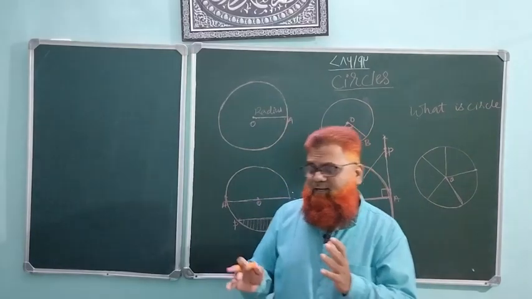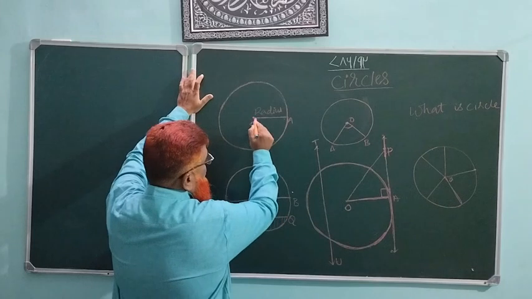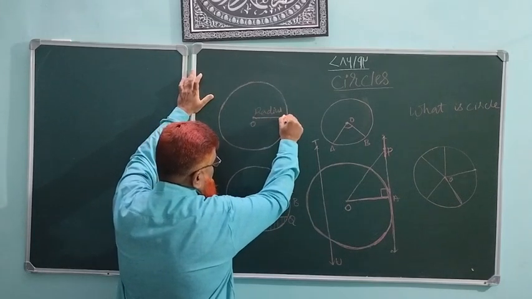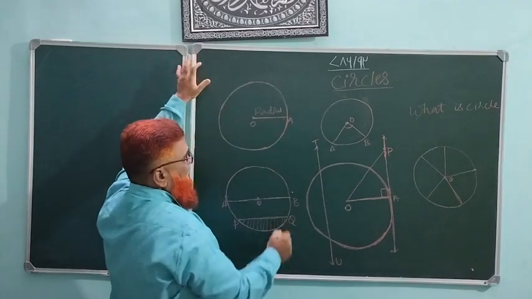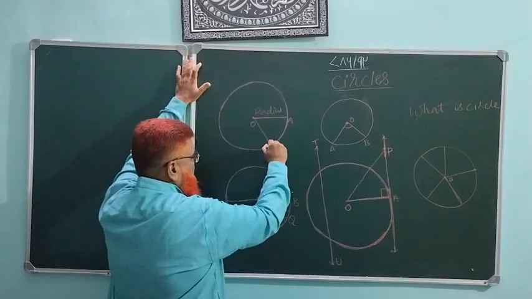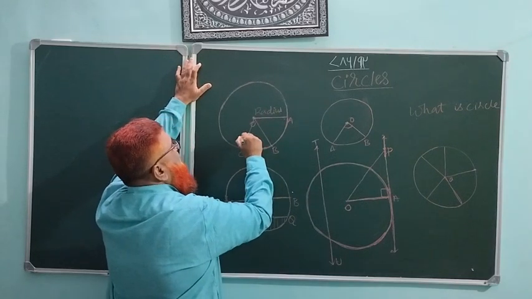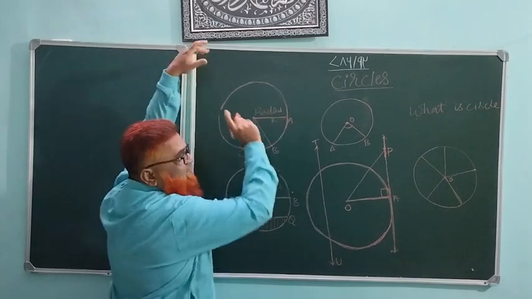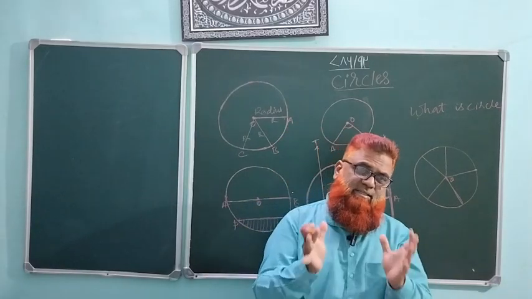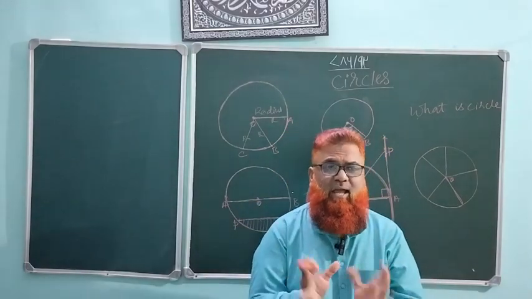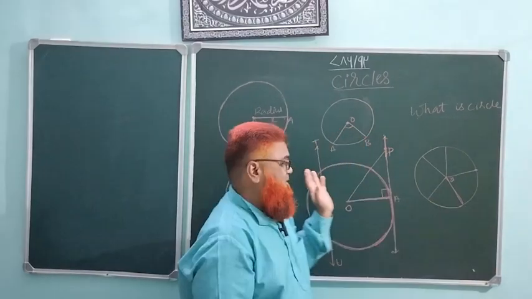Okay, we will discuss and understand some parts of this. As I told you, the distance from the center to any point on the circle is called a radius. This is also a radius, because any point on a circle to the center, when its length is measured, is called a radius. This is radius, radius, radius. Radius is singular and the plural form is radii, R-A-D-I-I.